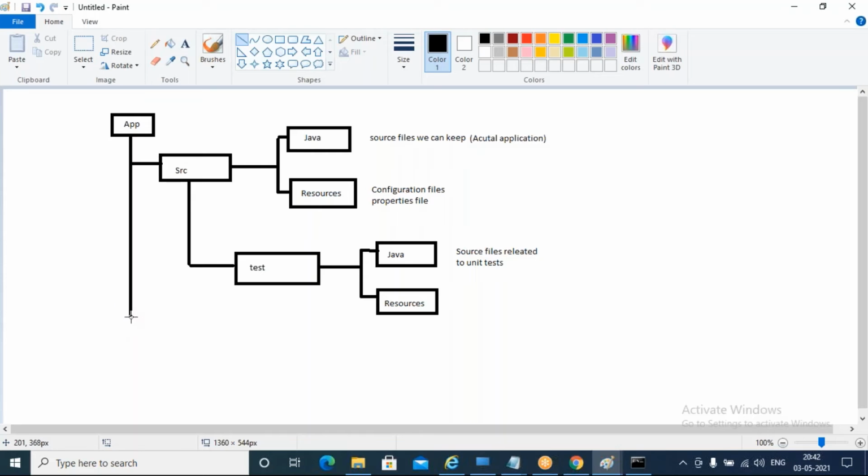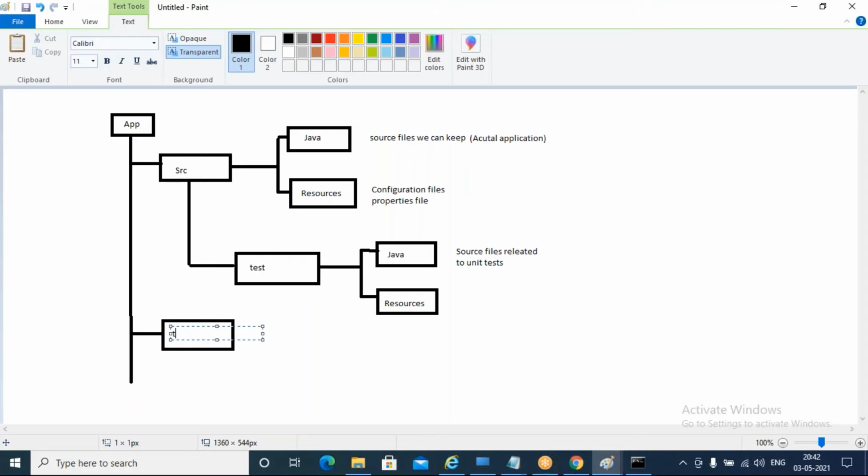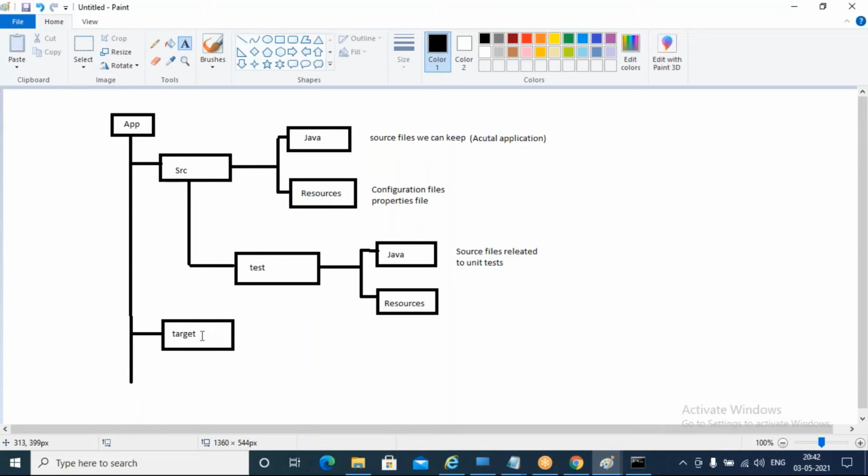Here one more directory will come and another file will come. The directory is target. What Maven does is, whenever it compiles and builds, it will clean up this target folder and recreate it.